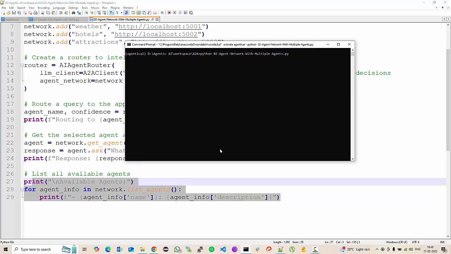So it will create an agent network of three agents, of which only one is active, and it will route the query to the right agent. This will take some time to set up.